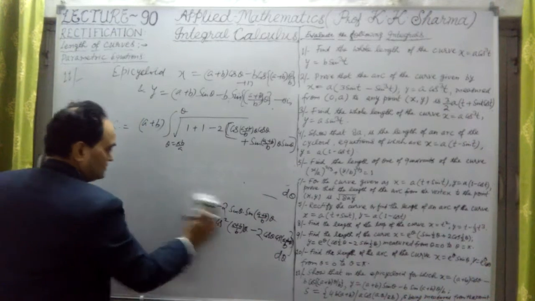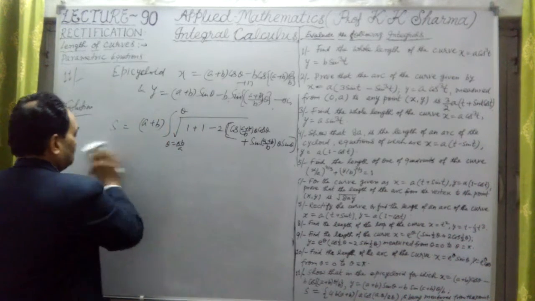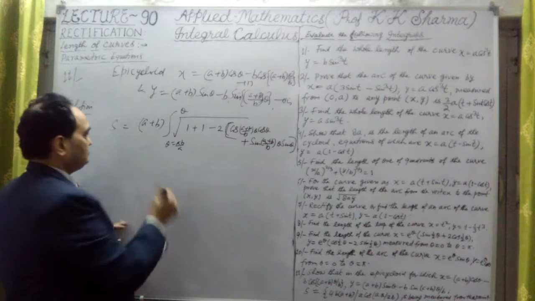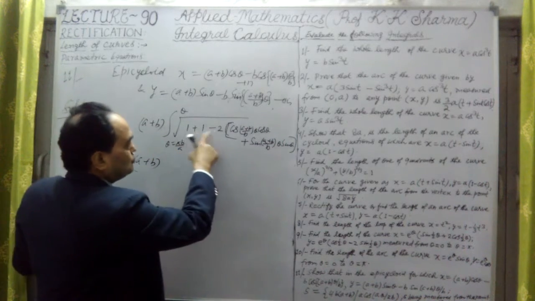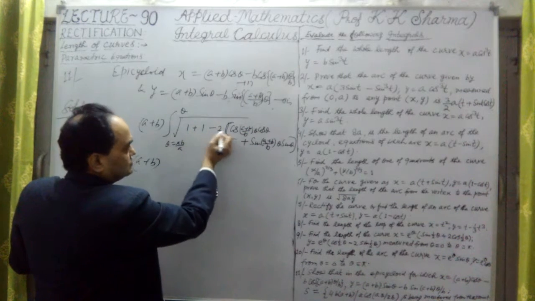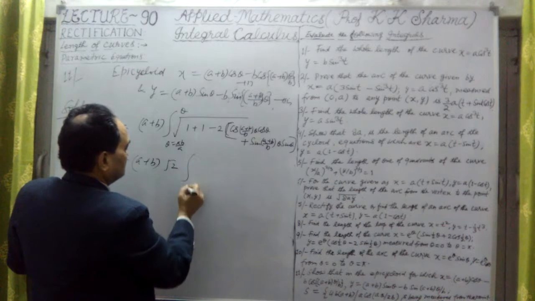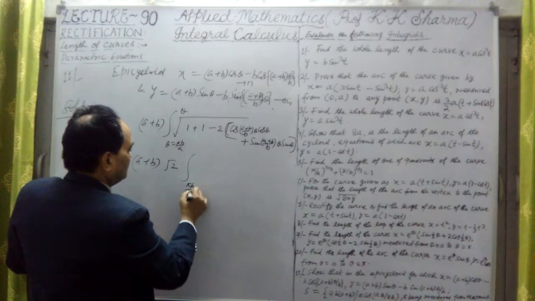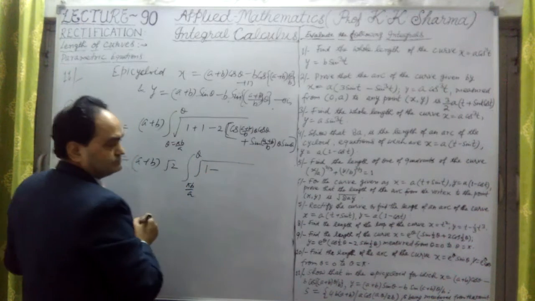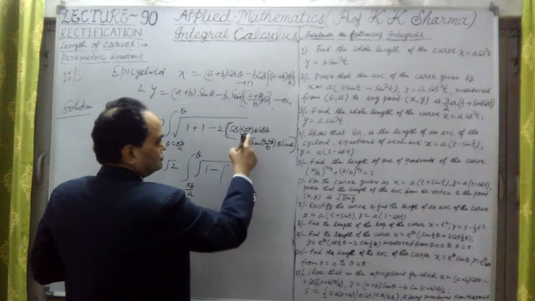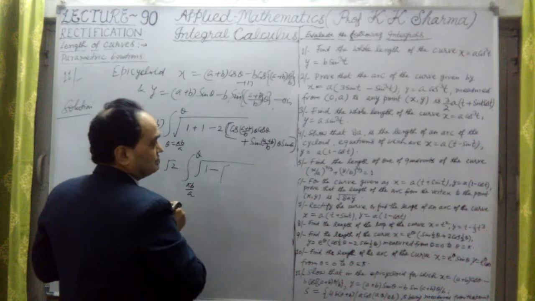Let me write it again. So what does it give us? If I take 2 common out of this, twice 2 minus 2, this under root 2 will come out. This is the integral from πb/a to θ angle. Under the square root it is now 1 minus cos of this, which is cos a cos b plus sin a sin b. It is cos(a − b).